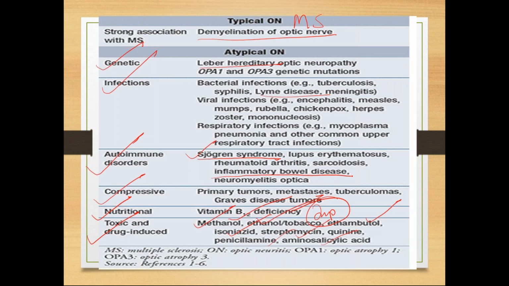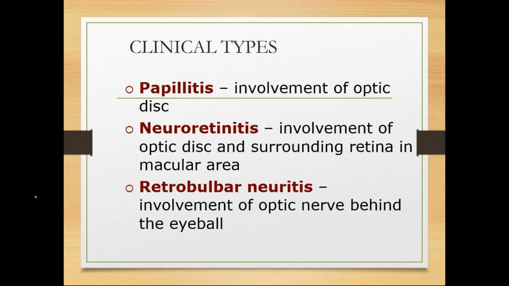Nutritional, vitamin B12. This is very important and it's a vital question for you. Nutritional, vitamin B12 deficiency. Toxic and drug induced, methanol, ethanol. Okay, these two things you can remember, ethambutol and isoniazid. Okay, these are drug induced. These are all the causes for atypical optic neuritis.